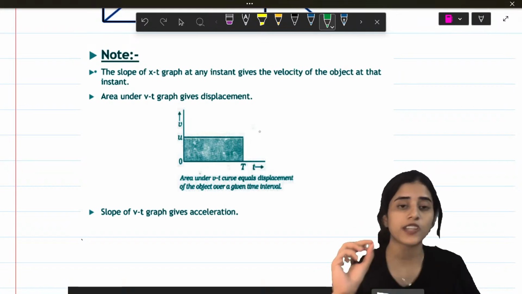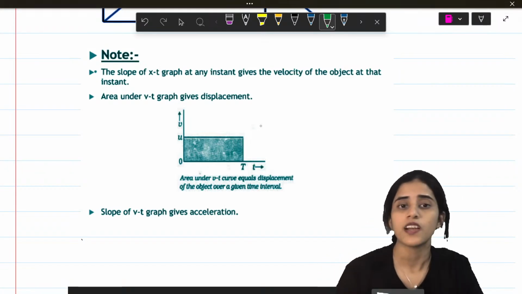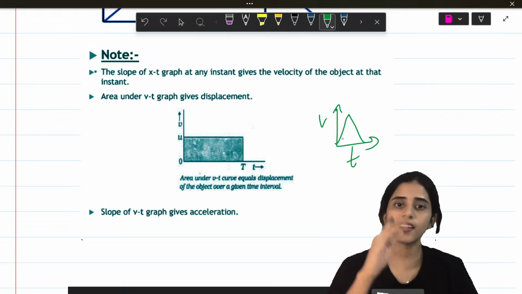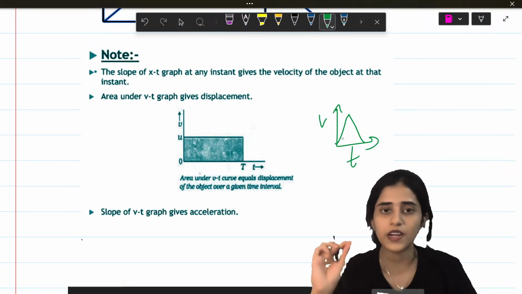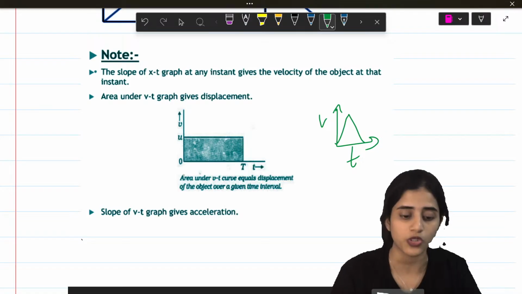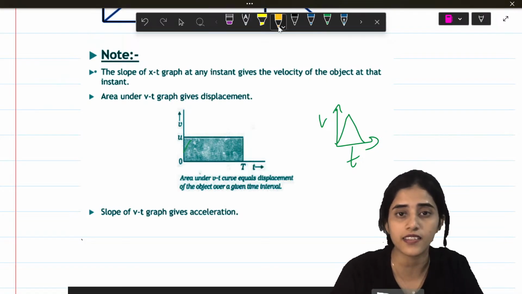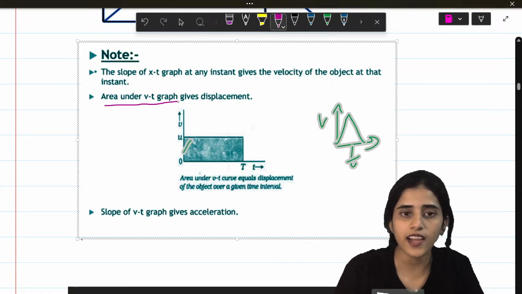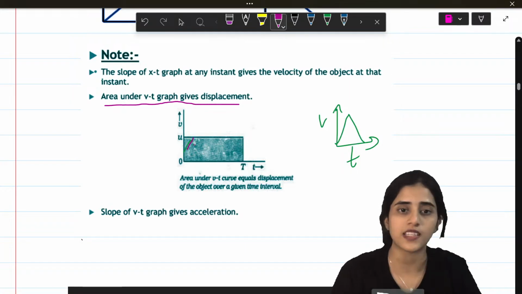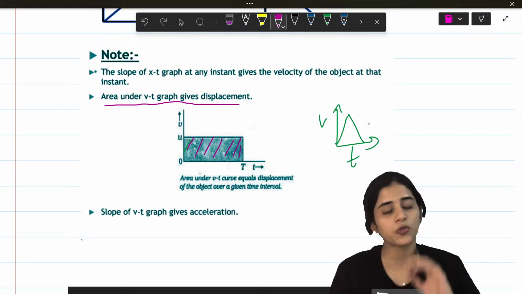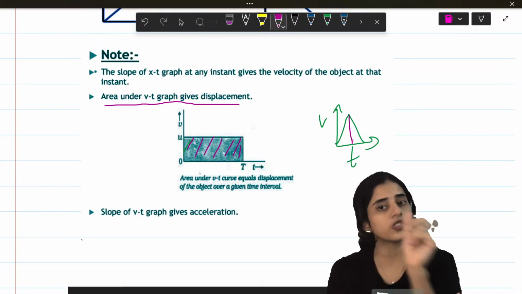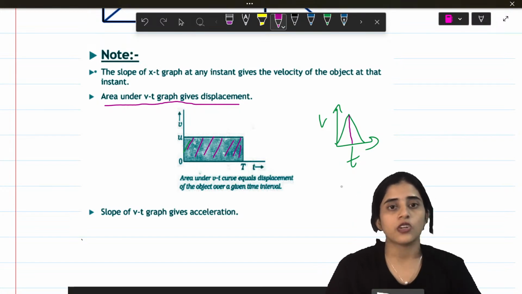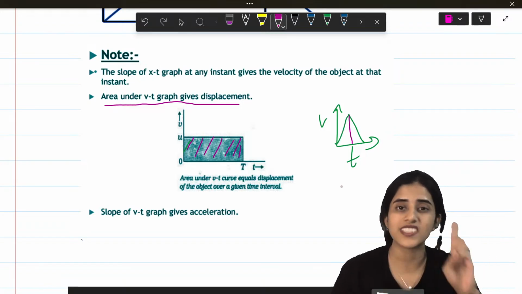Now, one very important thing is, sometimes they will give you a velocity time graph. Okay? Let's say this is a velocity time graph and they'll ask you to find out displacement. So, when you have to find out displacement from a velocity time graph, what should you do? You should find out the area under the graph. Okay? So, very important. Area under velocity time graph gives displacement. So, in this case, it will be length into breadth. So, in this case, what will I do? I will divide it into two triangles and do half BH plus half BH. Okay? So, area under velocity time graph gives you displacement.